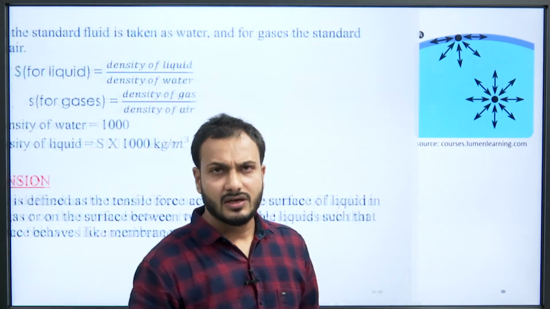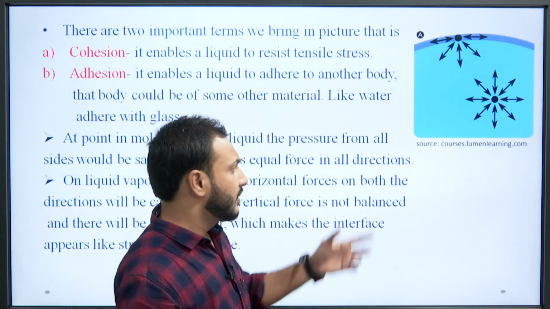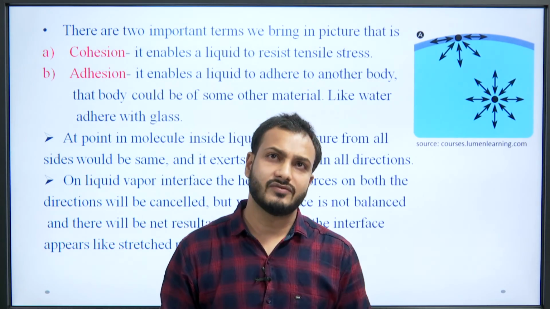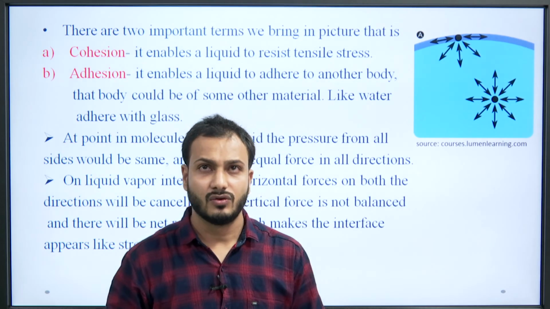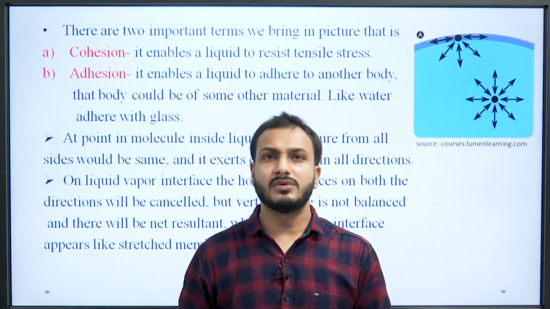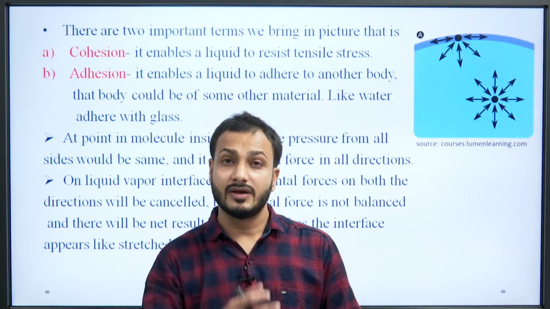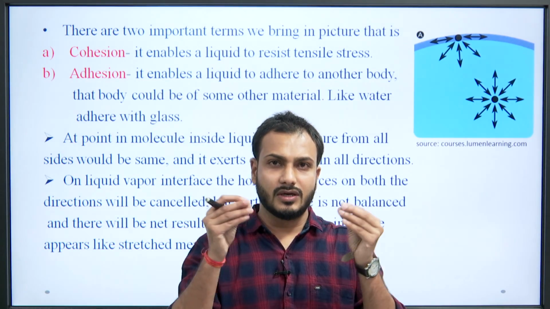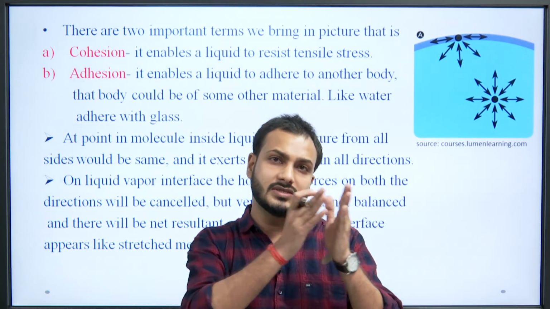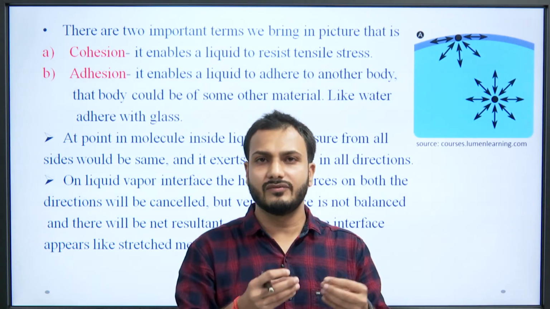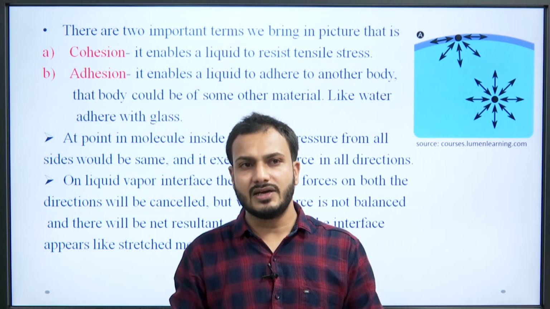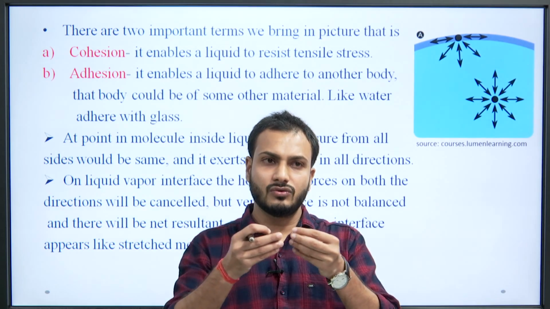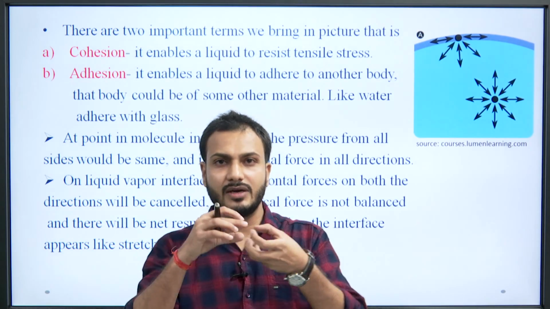Let us understand in detail about the surface tension. You can see here, there are two important terms which come into the picture while we are discussing surface tension, that is cohesion and adhesion. Okay. So, what does cohesion do? It enables a liquid to resist the tensile stress, which means it tends to bring the same type of fluid into intermolecular contact. If the water is resisting the tensile stress, the molecules of the water are trying to get attracted, that is, bind with each other.